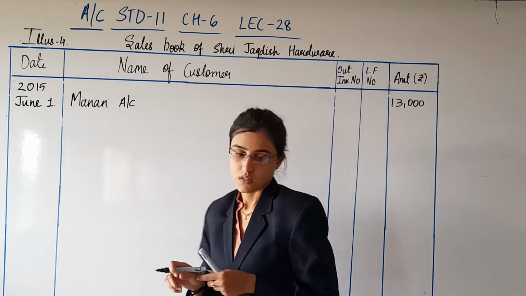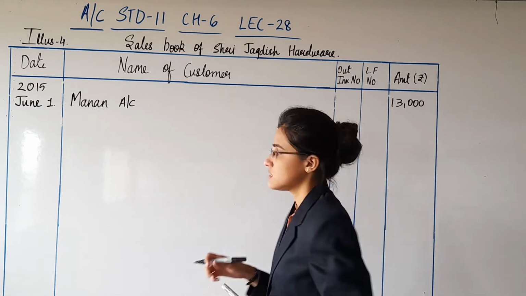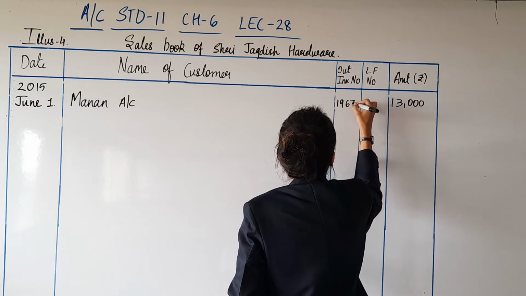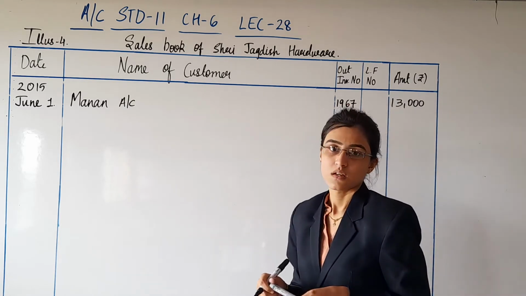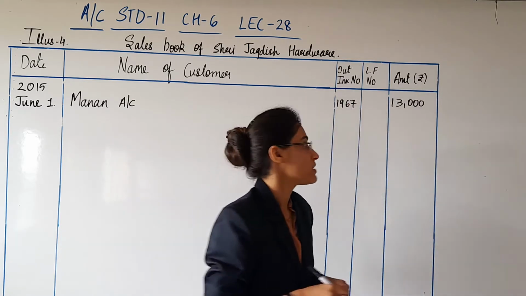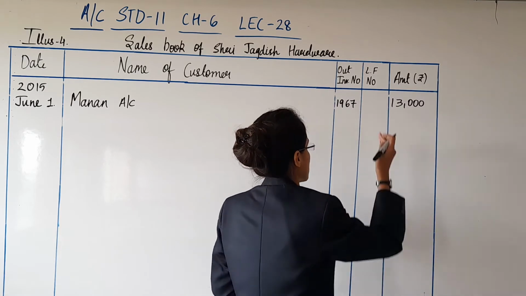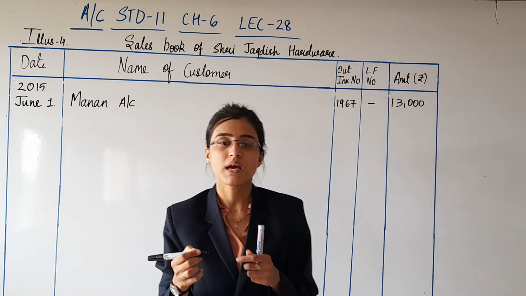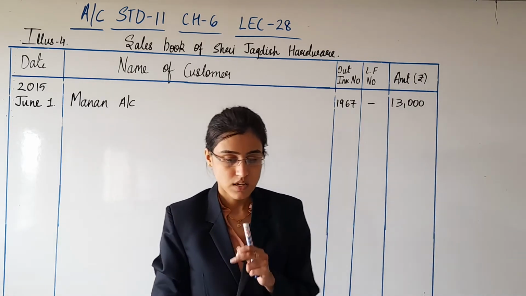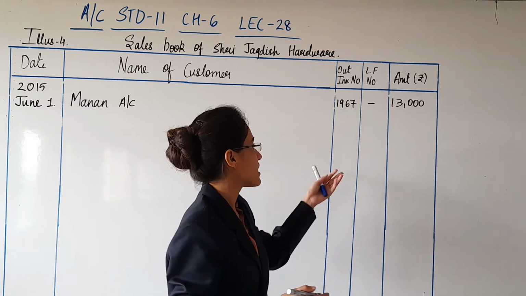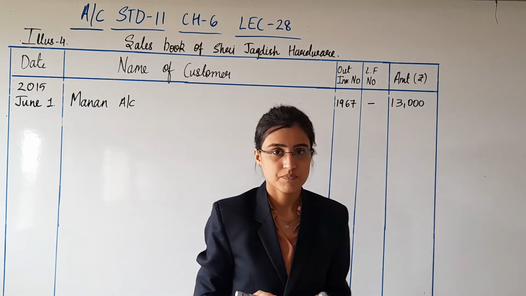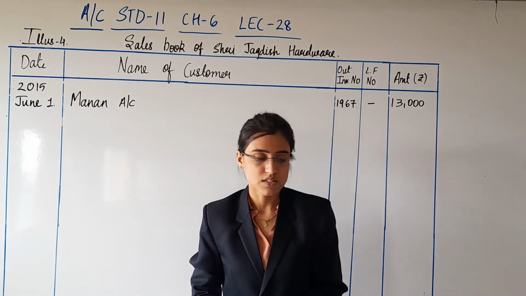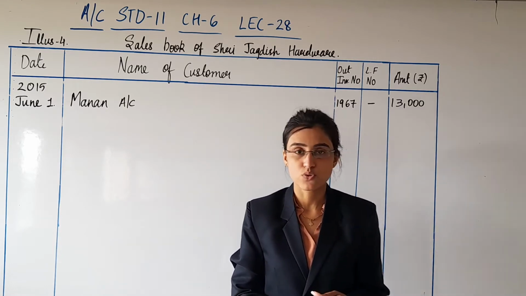Bill number is 1967. The bill number is mentioned in the transaction and hence I have written, and if it was not mentioned, then I simply have to put a dash. And in the column of LF always dash, as we are not writing anything. Fine then, moving towards the next transaction.